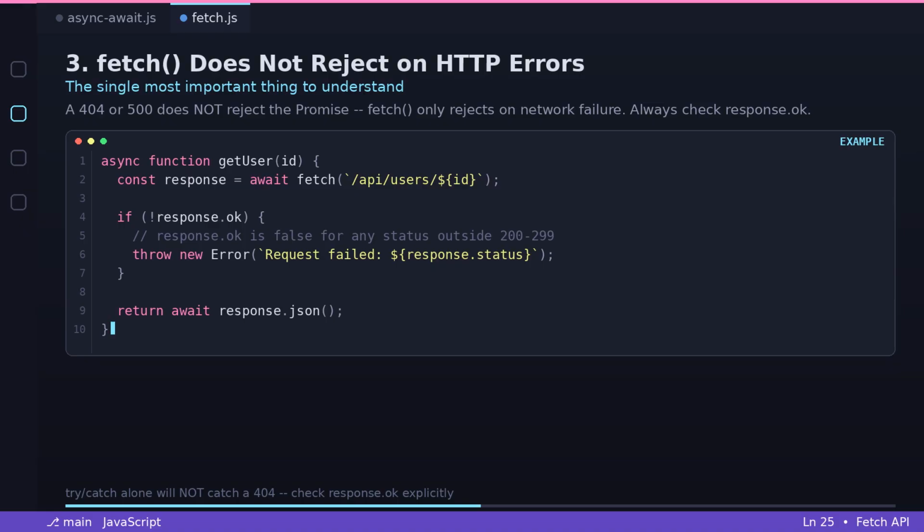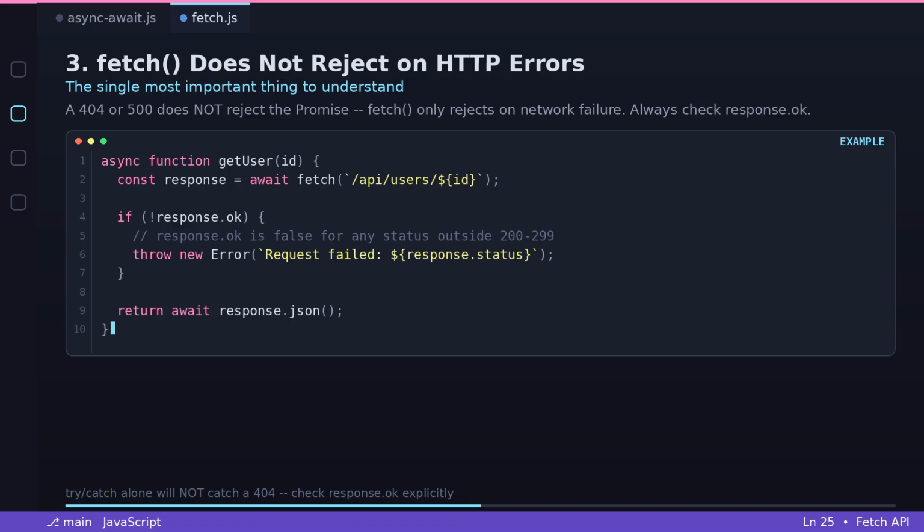3. Fetch does not reject on HTTP errors. This is the single most important thing to understand about fetch. A 404 or 500 response does not throw or reject the promise. Fetch only rejects on a network failure, like no internet connection.